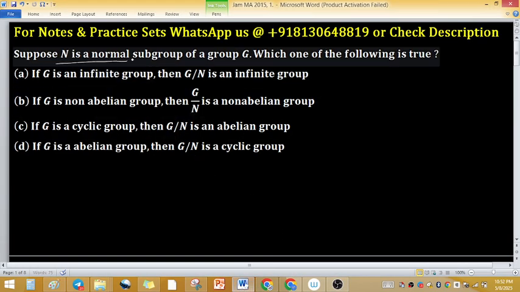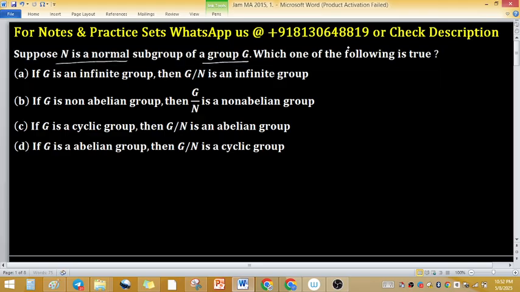Suppose N is a normal subgroup of a group G. Which one of the following is true? Before solving this problem, first we recall some facts related to this problem.